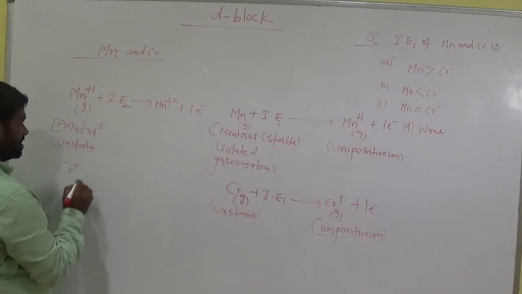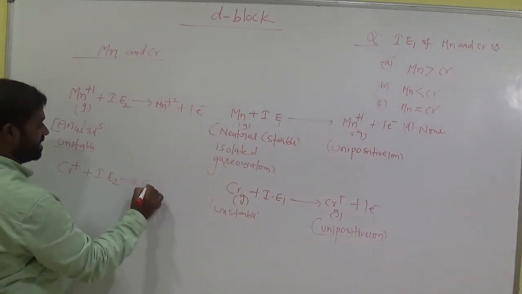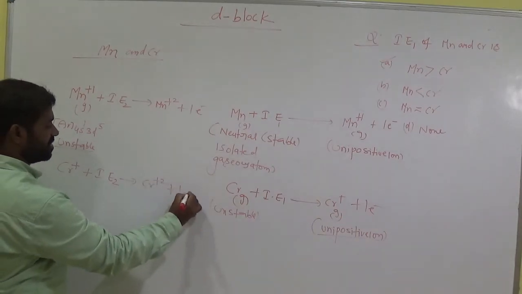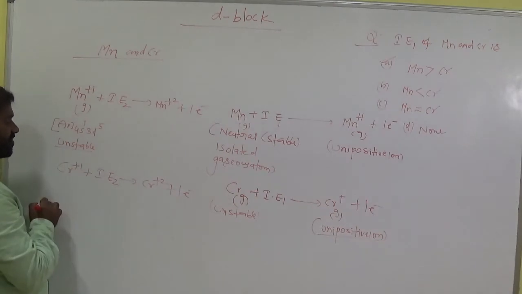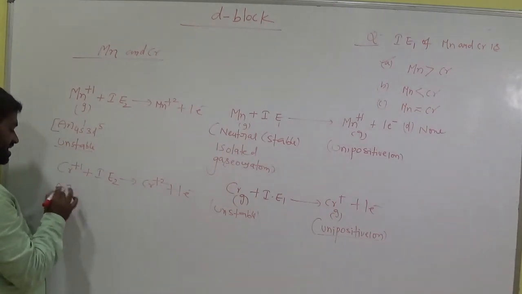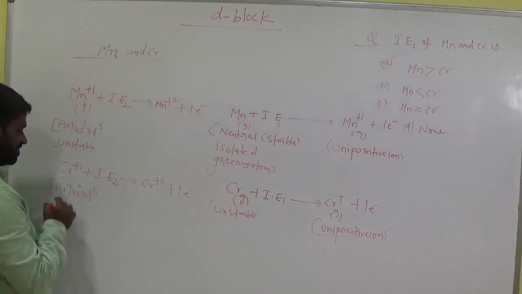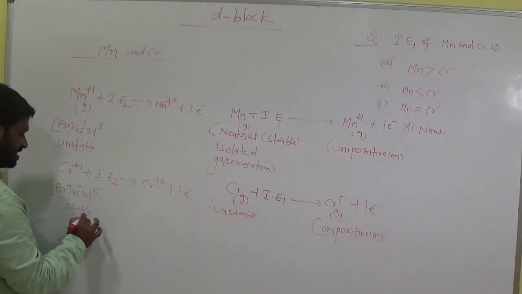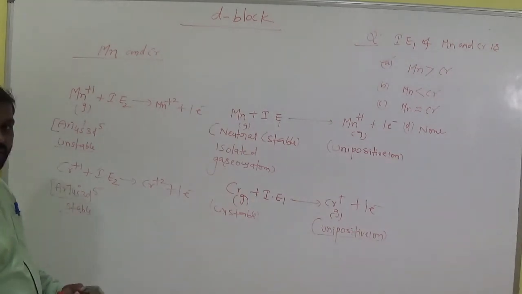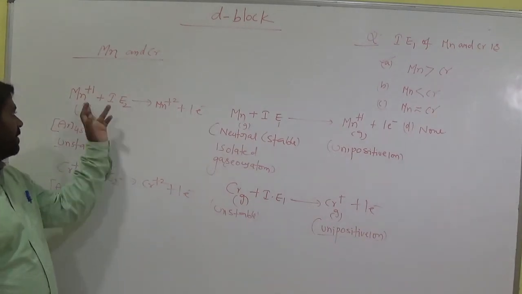Chromium plus, by using second ionization energy it gives Cr plus 2 plus 1 electron. What about the Cr plus electronic configuration here? This is argon 4s0 3d5. This condition is stable. So removal of an electron from Cr plus is very difficult compared to Mn plus.